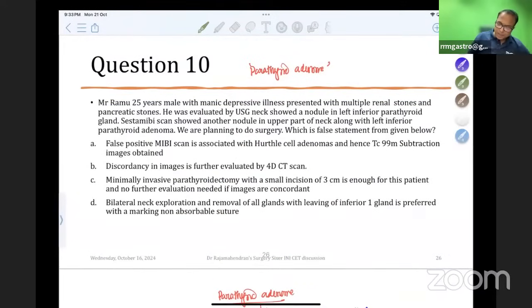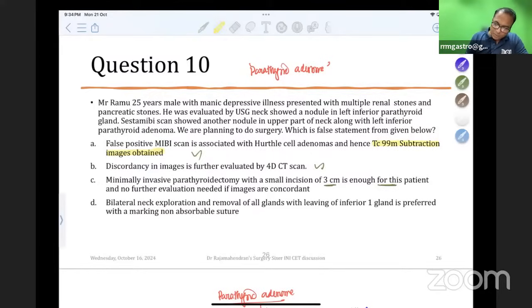Now let us see the question. So we are planning to do surgery; which is the false statement from the given below? False positive MIBI scan is associated with Hurthle cell adenoma, hence I am doing technetium-99m subtraction imaging, is true. Discordancy in images further evaluated by CT scan, yes. Minimally invasive parathyroidectomy with a small incision, 3 centimeters is enough for this patient.